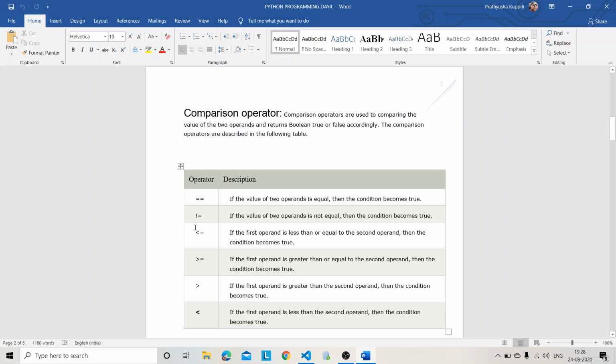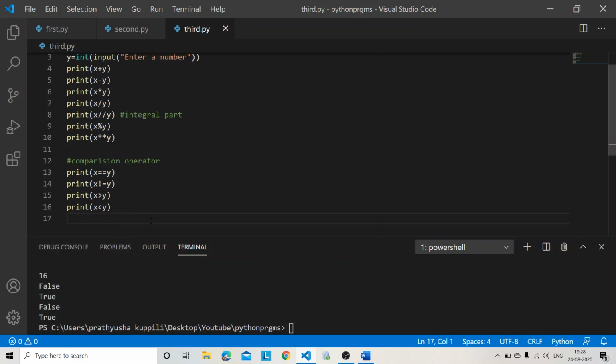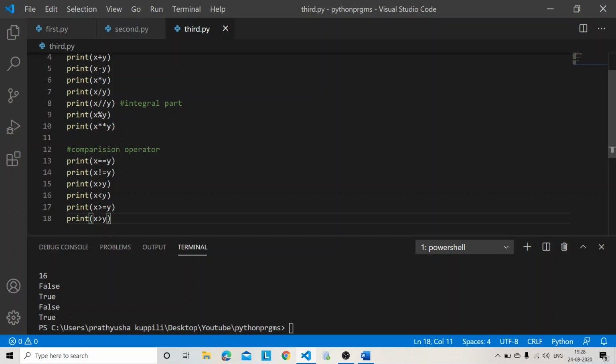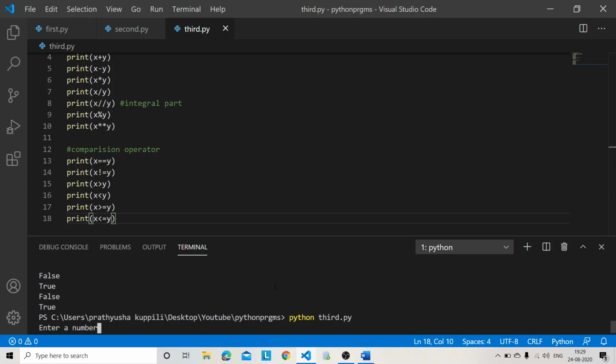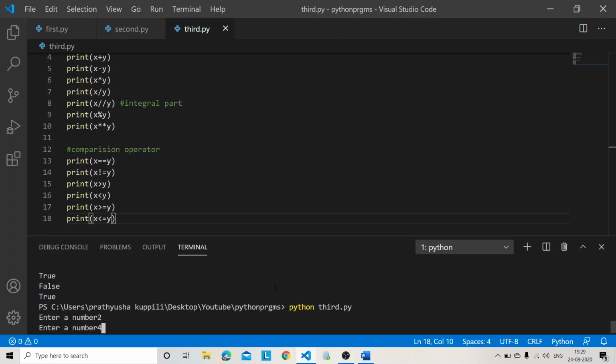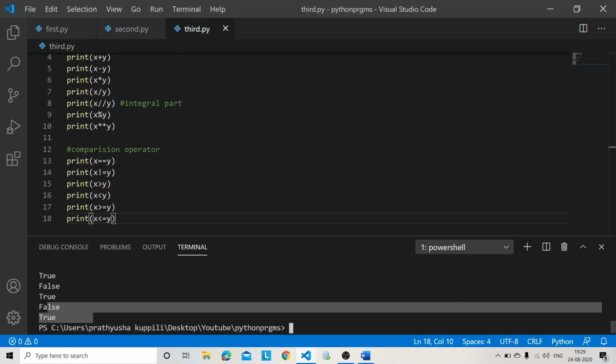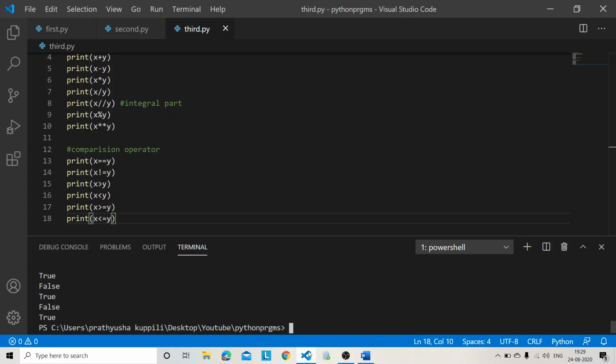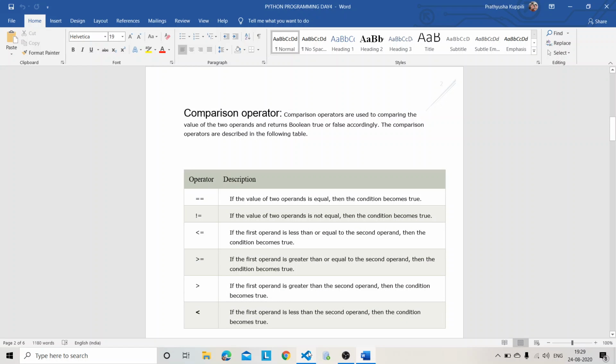I am getting that one. So, yeah, I forgot to write about greater than or equal to, and less than or equal to. Yeah, see, I got the values. Comparison operators, I hope you understand. It compares both the values. If the given condition is true, then it displays true, or else it displays false.